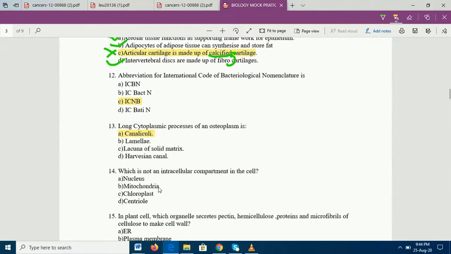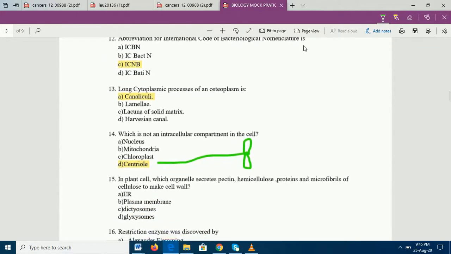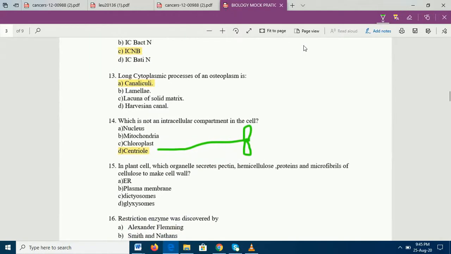This is also a very easy question. Nucleus, mitochondria, chloroplast are all intracellular components of a cell. The centriole is not an intracellular component of a cell. Or you can say the centriole is a part of the centromere present in a chromosome, right? So the centriole is a component of the centromere present in a chromosome, right? That is why the answer is centriole. Question number 15. In a plant cell, which organelles secrete?